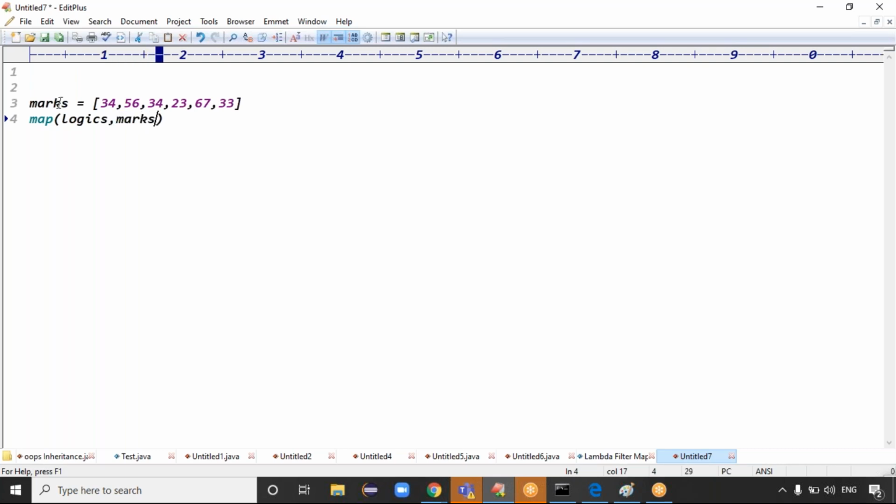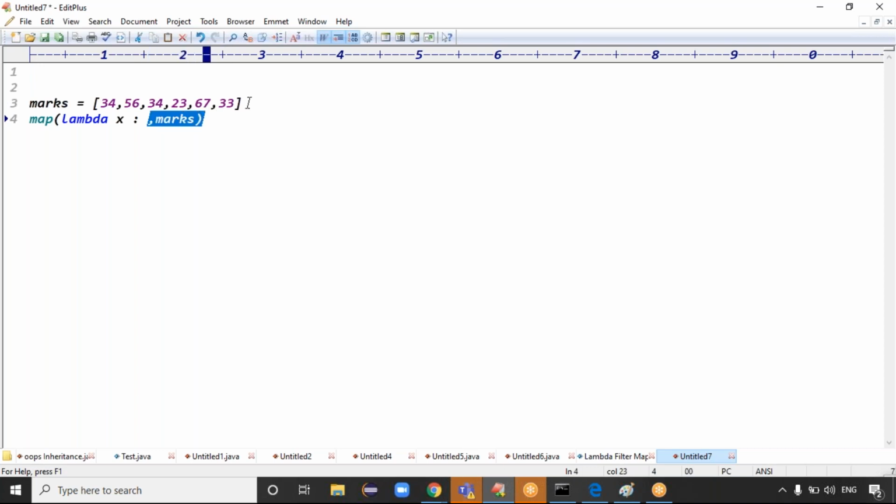So what is the input here? The input is called marks, right? This is my input, and here we have to write the logic. The logic is a lambda expression. Let me write it: lambda x colon. As you know, marks contains multiple elements, and every element goes to the x variable, the input of the lambda expression. Then x is 34, x is 56, x is 34, 23, 67, 33, like this.